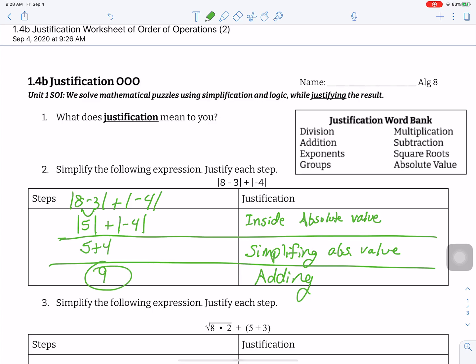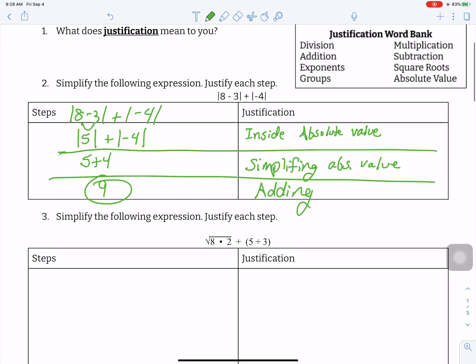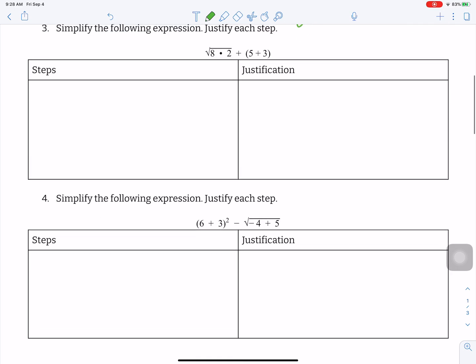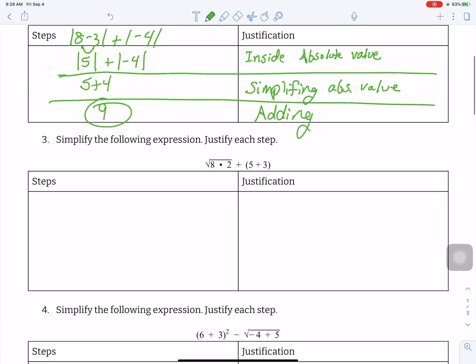So you're working through these and you're just being able to tell me what did you do on every single step. You're going to see this on your summative. You're going to see it on other pieces that we're looking at, because I want you to be able to tell me what it is that you are doing. So I'll do one more with you, and then you can go ahead and do your working on your own. It's up to you if you want to write it over here. I just find it's helpful to make it a little easier for me to see what I'm doing.